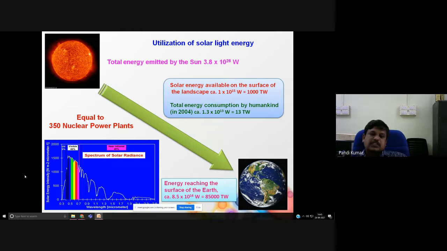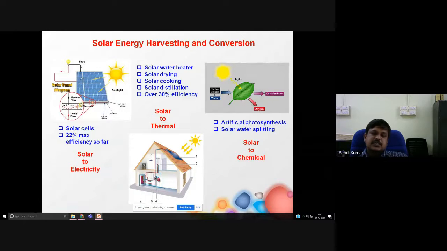Look at this: this is the solar spectrum. In this solar spectrum, there is 5% UV light, 46% visible light, and 49% IR radiation. Based on utilization of this solar energy spectrum, the application and the harvesting property are totally different. Especially if you use the 5% UV light, you can use it for conversion of solar energy into electricity through the solar cell.